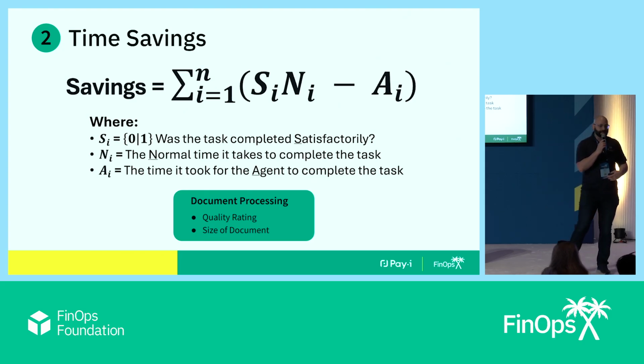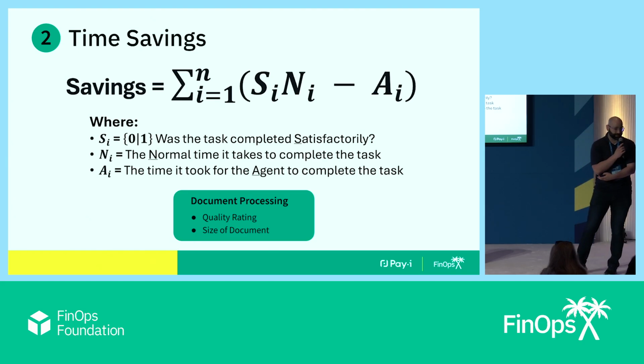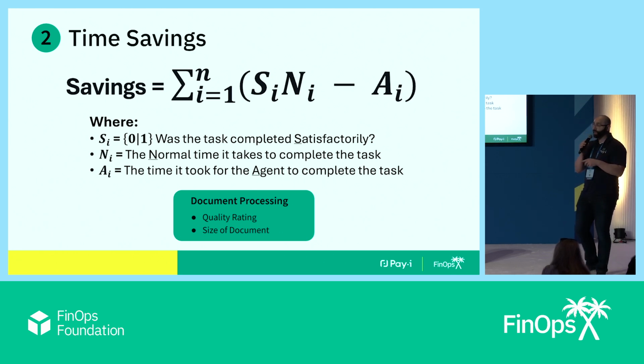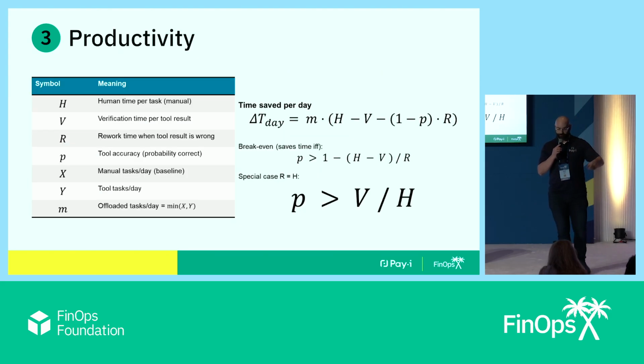The state where an agent failed at its objective, and then all of a sudden I'm just losing a bunch of time because I'm spending time on the agent itself. An agent that succeeded at its objective, and now I'm saving a bunch of time as a result. Or the more nefarious one where an agent maybe succeeded at its objective, but it didn't save me as much time as I would have hoped. Right? And that actually becomes very, very plausible as you start to build larger and larger agentic systems that require a lot of time for a human to review. Let's move on to the next one.